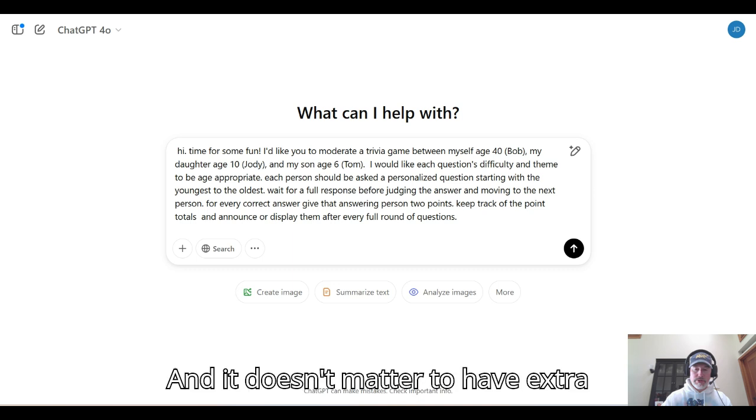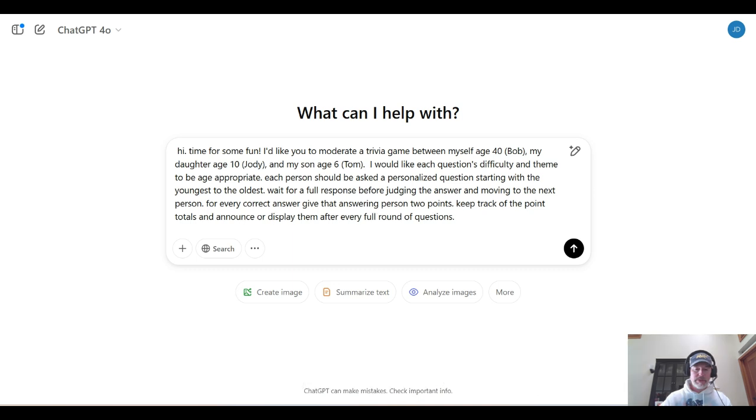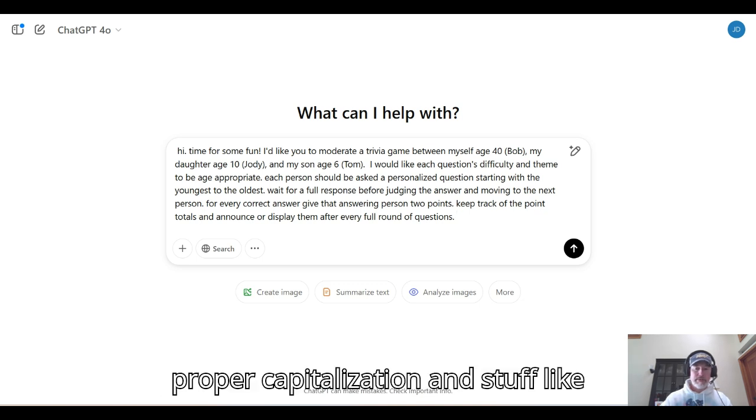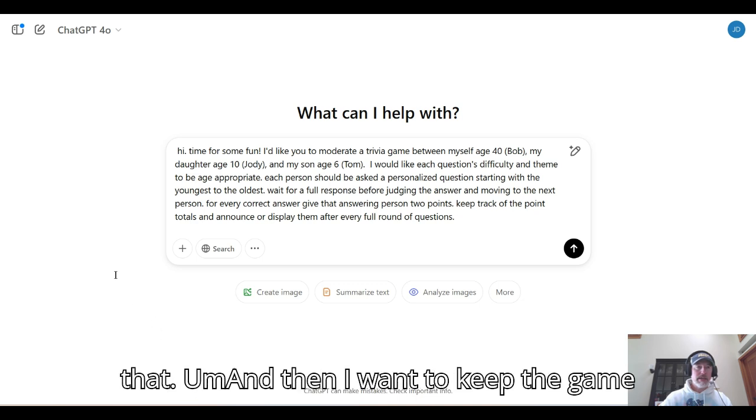And it doesn't matter to have extra spaces and things like this. I'm just trying to clean it up for the presentation. You don't need to have proper capitalization and stuff like that.